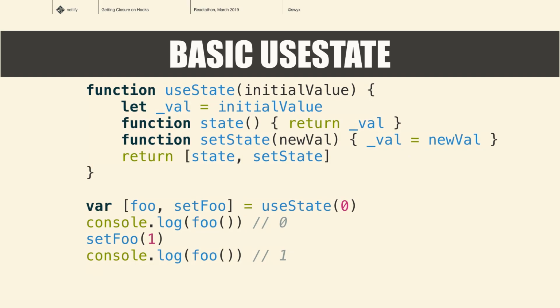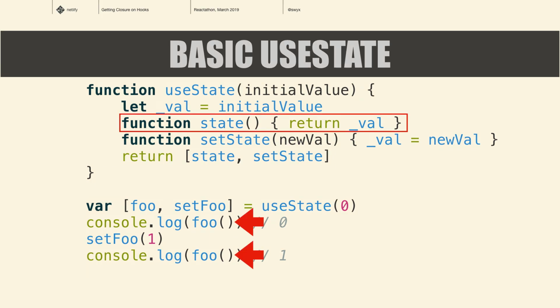So for example, I can say useState(0) here, and the value of that is 0. I can set foo there. I can set that state to 1, and when I call the getter again, it's 1. So the state is contained within the closure of that function.